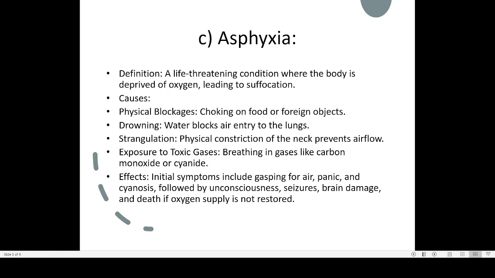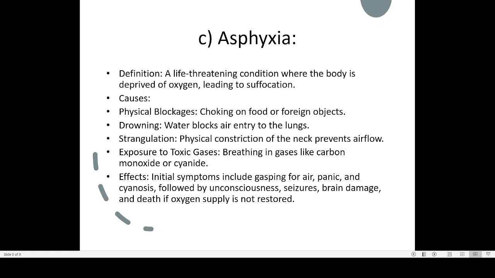Like physical blockage, where some object is entering your throat. Drowning, when we get into the water, water blocks the air entry to the lungs. Strangulation, physical constriction of the neck. Then exposure to toxic gases. So these are the main causes of asphyxia. It is a complete absence of oxygen, where A means absence.